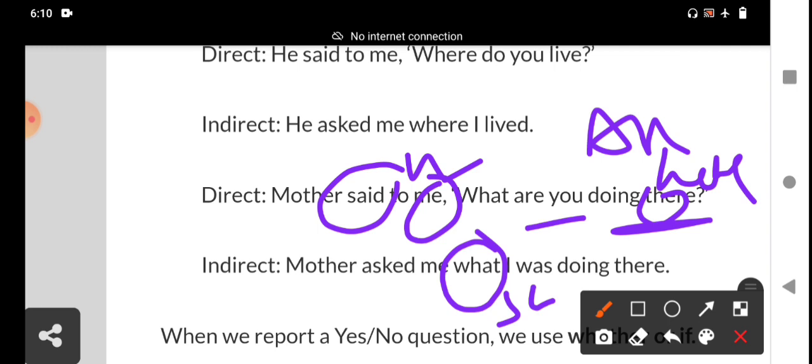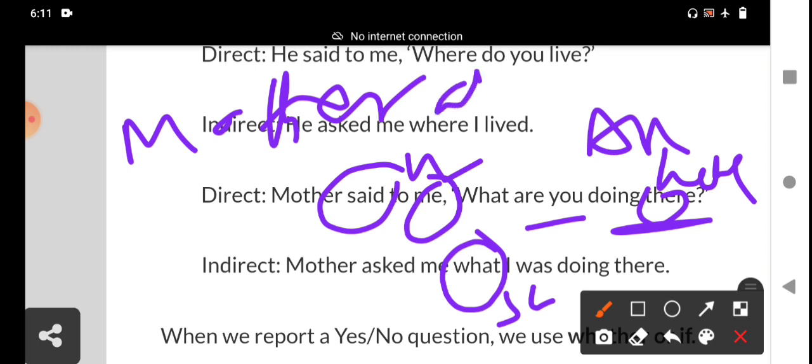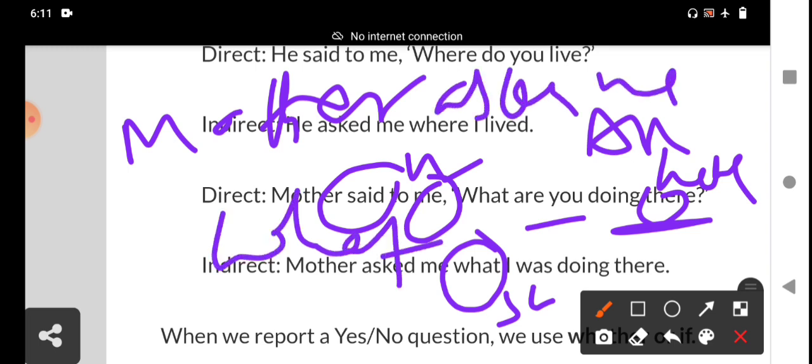Mother asks me what I am doing there. Because the reporting verb is in the present tense, we cannot change the tense. Mother asks me what I am doing.